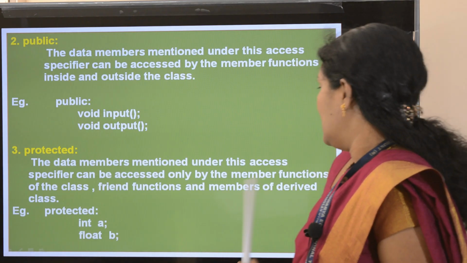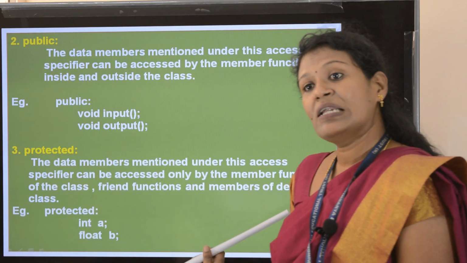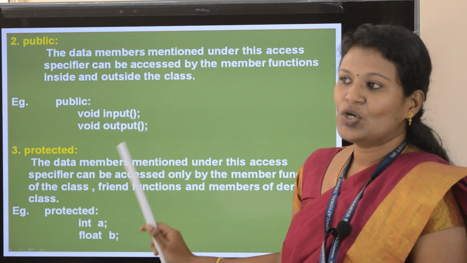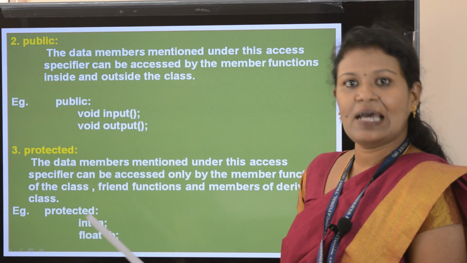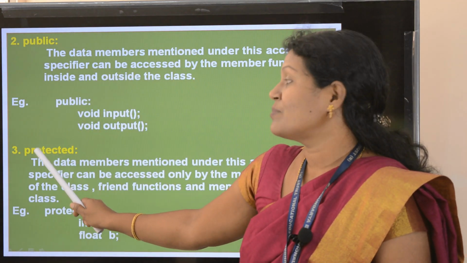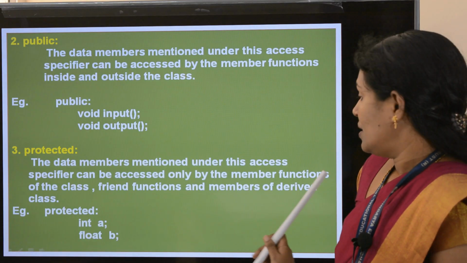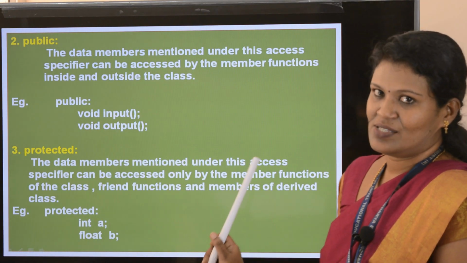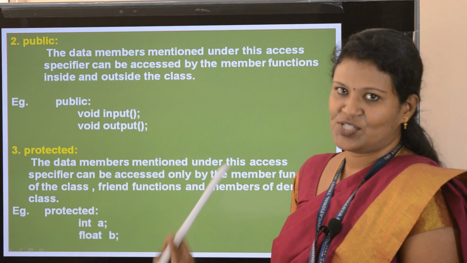Then the next one is derived class. Derived class actually comes under inheritance. So in inheritance you have studied base class and derived class. So this derived class can access what all things come under protected. Derived class means it will take properties from the base class.